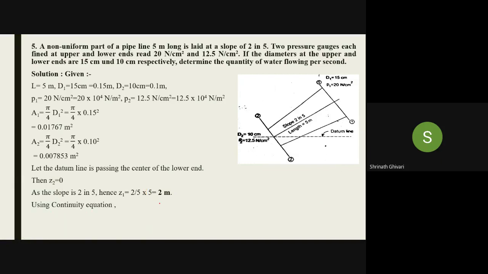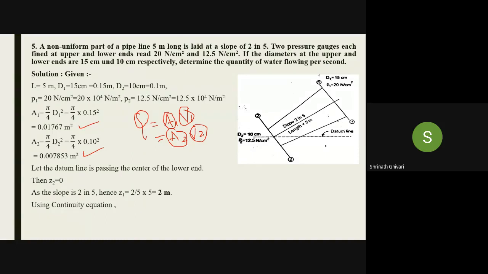Fine. Now using the continuity equation, see what you have to determine here. You have to determine Q. You can use A1 V1 or you can use A2 V2. I can use anything, do you agree? I want to know the discharge. I have A1 and A2, which I have calculated over here, but I don't have V1 and V2. Do you agree?